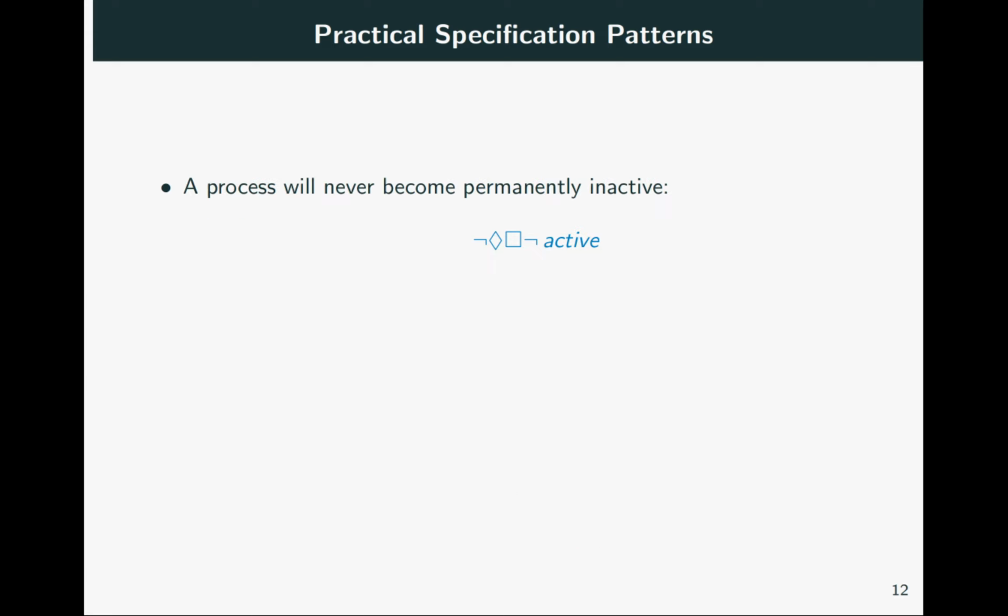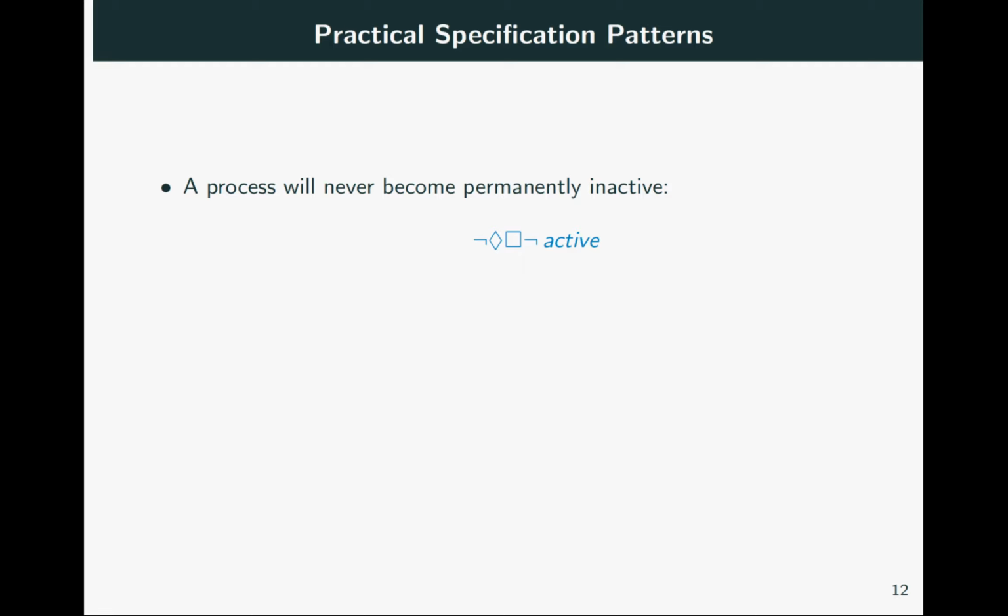Next pattern says, a process will never become permanently inactive. In other words, it is not the case that eventually it will become permanently inactive. Note how permanently is modeled as always, and never is modeled as not eventually. Okay, so we have an always occurs here to capture the notion of permanently inactive. So permanently inactive is this part, and we say that this will never happen. So this is not eventually, which is the same as never.